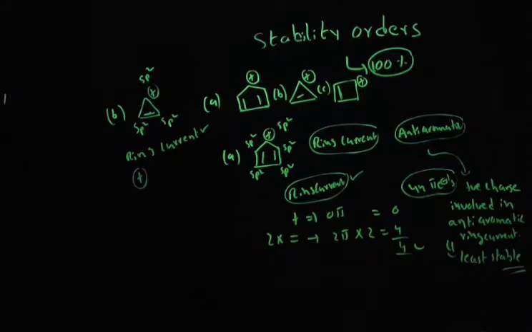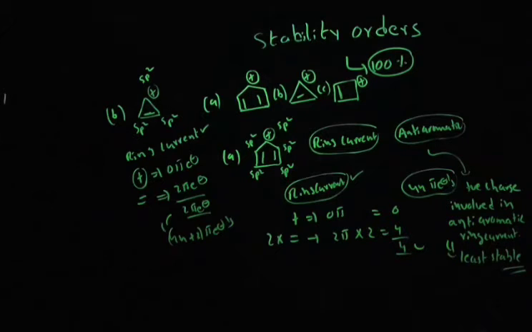Positive charge again contributes 0 pi electrons. One double bond contributes 2 pi electrons. Total will be 2 pi electrons. If a compound contains 2, 6, 10, 14, 18, 22 pi electrons, any one of these means it belongs to a 4n plus 2 pi electron system. That means the given compound is aromatic.